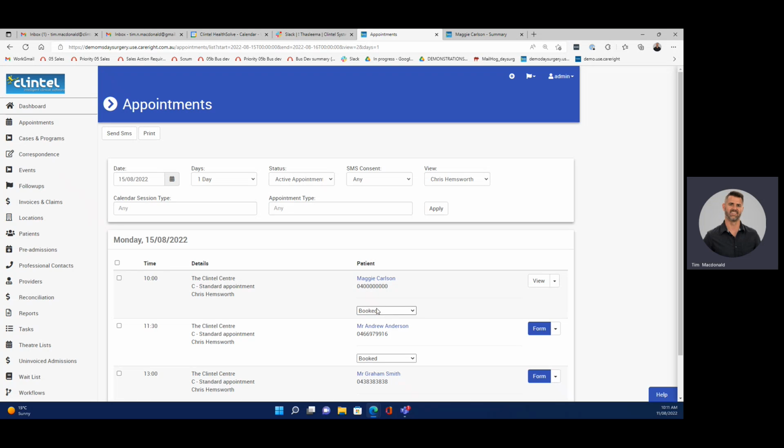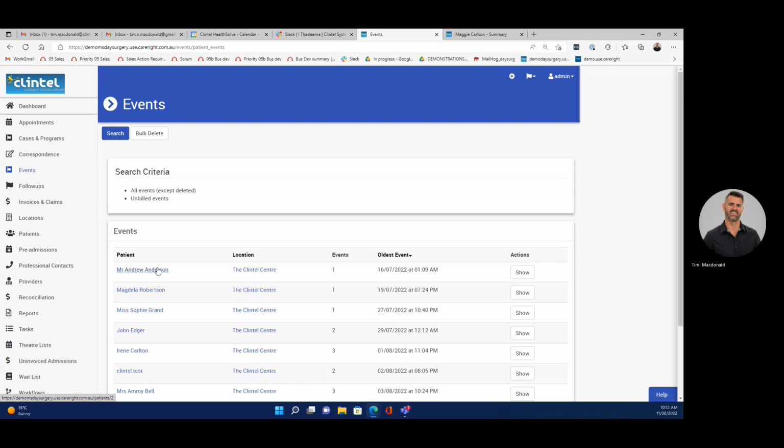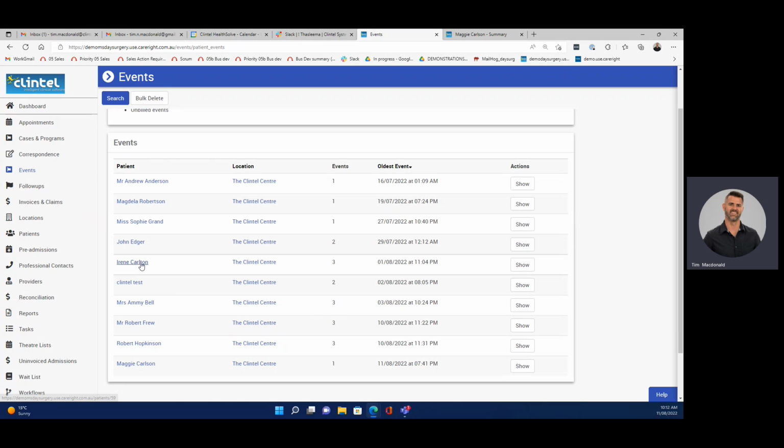Now we'll pretend that we're a member of the admin group out in reception. All admin group would have to do is go to events. The way we're describing events in this scenario are billing items. So you can see for Irene Carlton here, she has 3 billing events. This would be in a particular example that maybe she has seen a nurse, then a doctor, and then another doctor, and they've each added billing item numbers to her event.